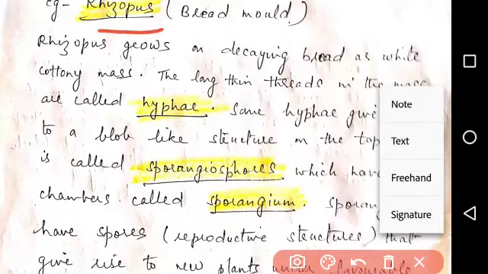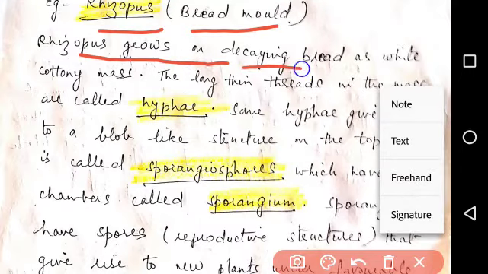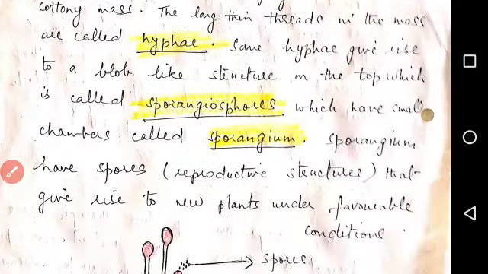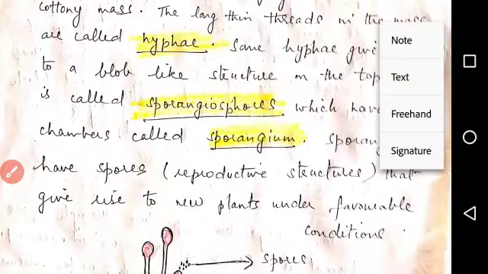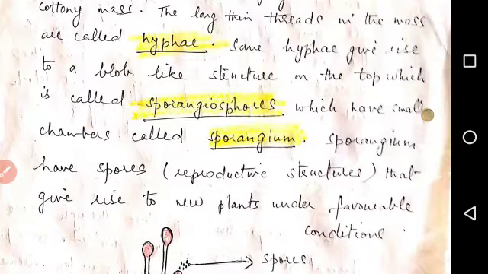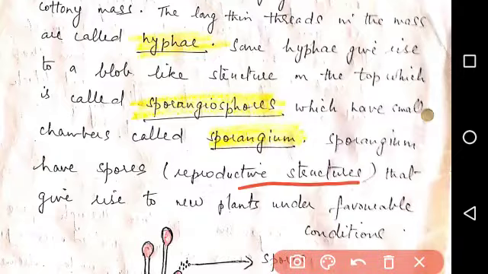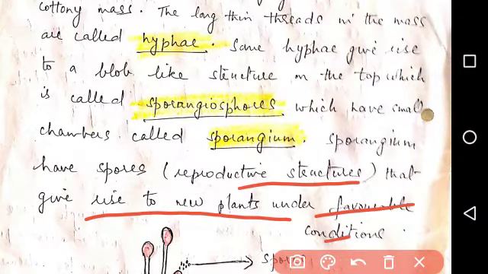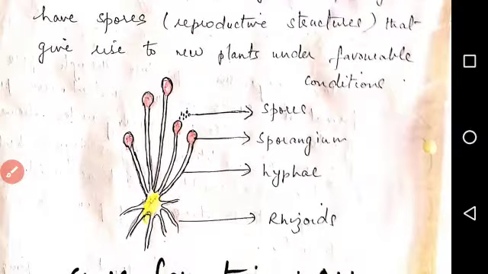For example, Rhizopus, which is bread mold. Rhizopus grows on decaying bread as a white cottony mass. The long thin threads in the mass are called hyphae. Some hyphae give rise to a blob-like structure on the top, which is called the sporangiophore, which has chambers called sporangium. Sporangium have spores, which are reproductive structures that give rise to new plants under favorable conditions. The diagram is shown here.